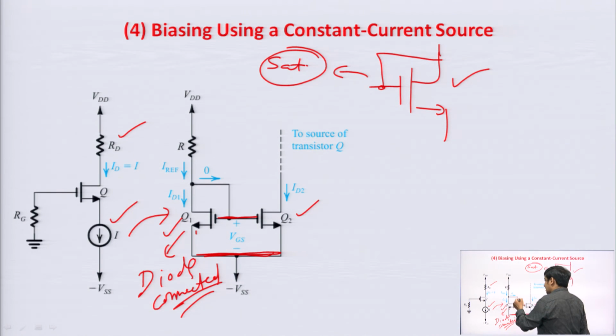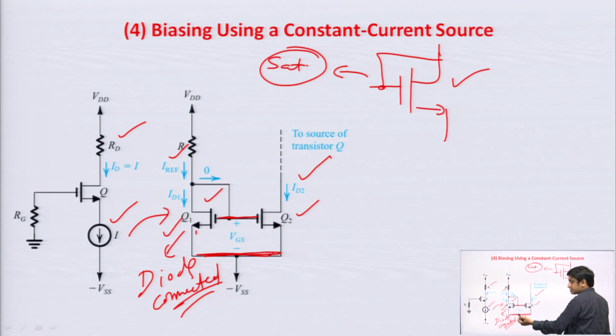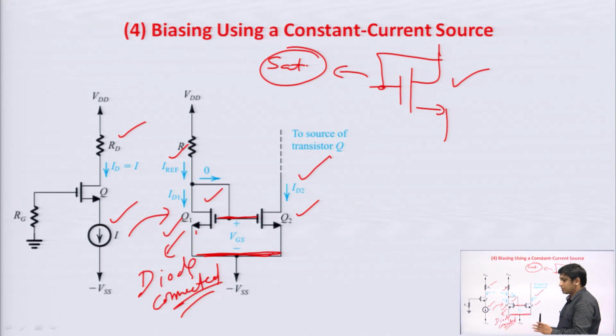This shorting of gate and drain terminal of Q1 is very important, because of this shorting your output current is tracking the input current. It is called current mirror because the output current is equal to the input current, because for Q1 and Q2 the gate to source voltage is the same. So, the current will be the same. If there is a change in input current, it will be followed at the output because of this shorting of gate and drain terminal of Q1 transistor. So, this is the basic current mirror circuit using MOSFET, fine. This current mirror topic we will study in detail in unit 4.